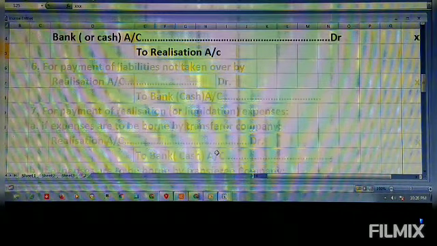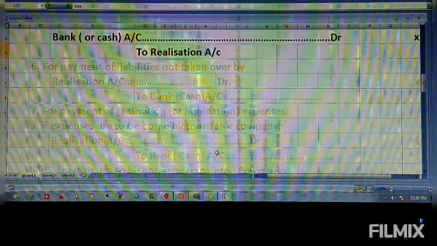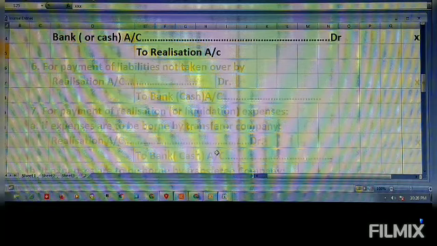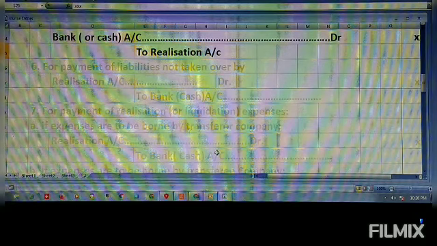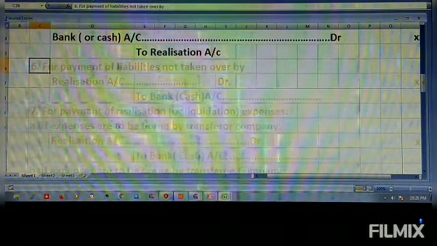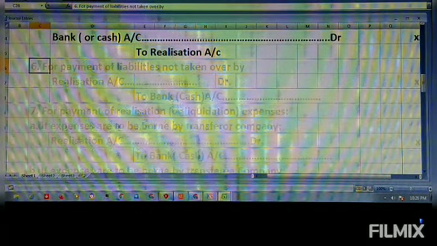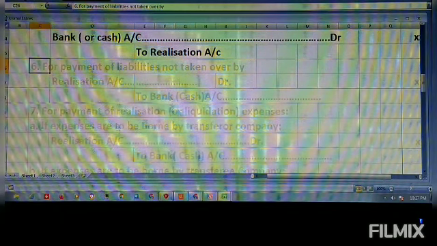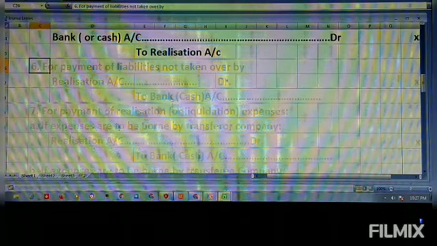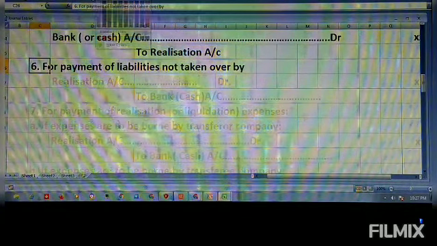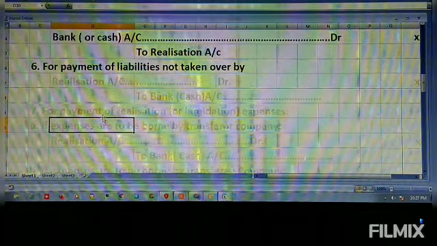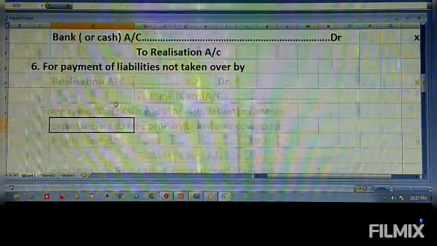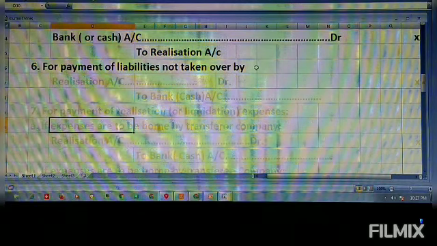Then if any liabilities, now we will come to the liabilities. If any liabilities are not taken over by the transferee company, then realization account must be debited with the bank or cash, for payment of liabilities not taken over by the transferee company.